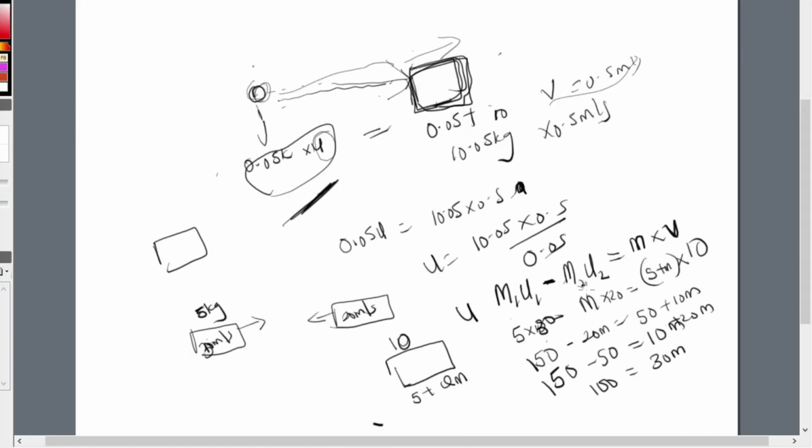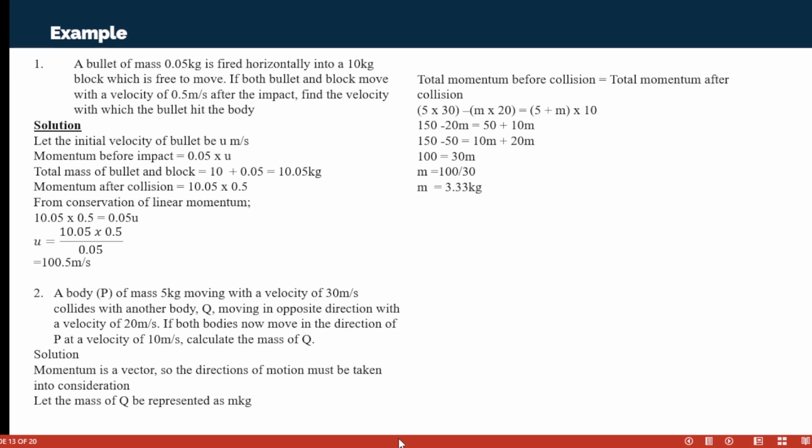So our m will be equal to 100 divided by 30, and that gives us the mass of the other body. And what is 100 divided by 30? Let's check the mass. The mass is 3.3 kg. You can see that P had bigger mass. It also had more velocity.